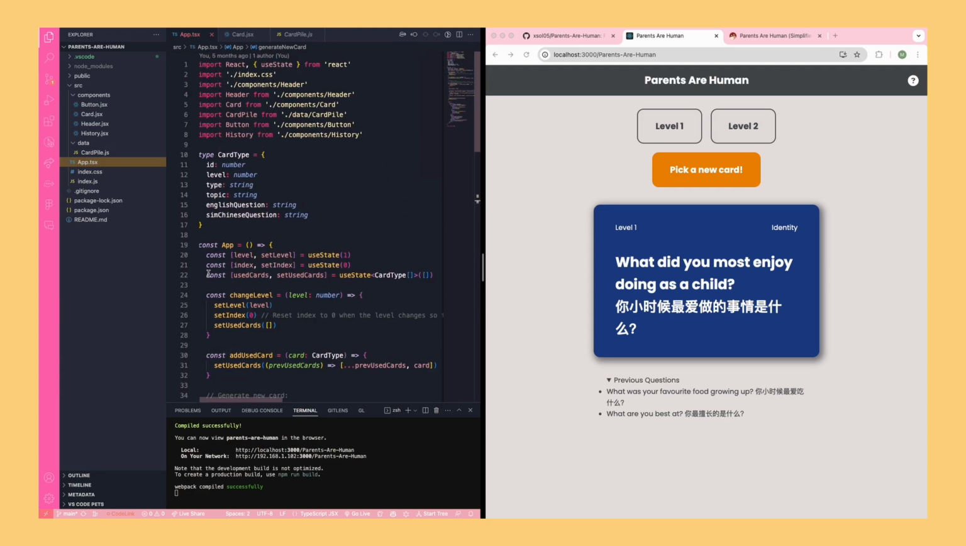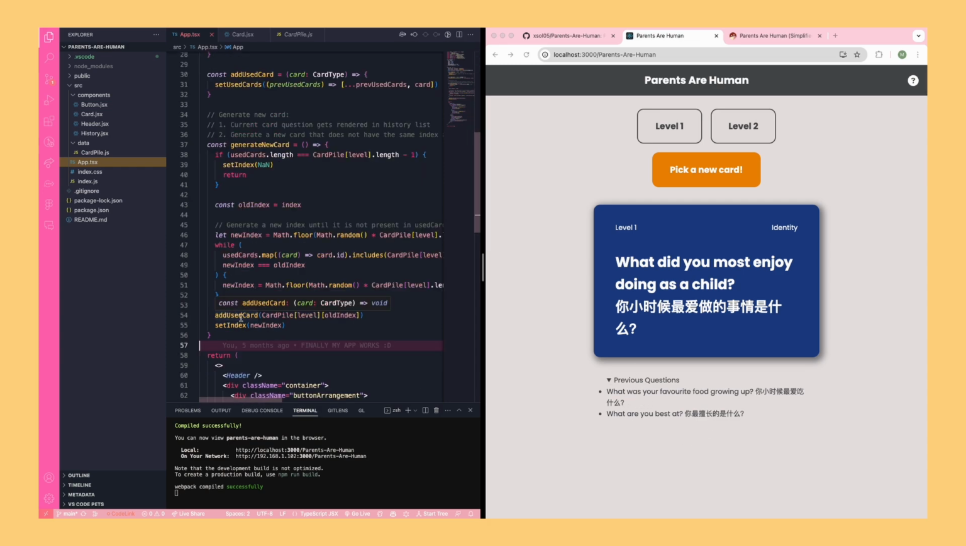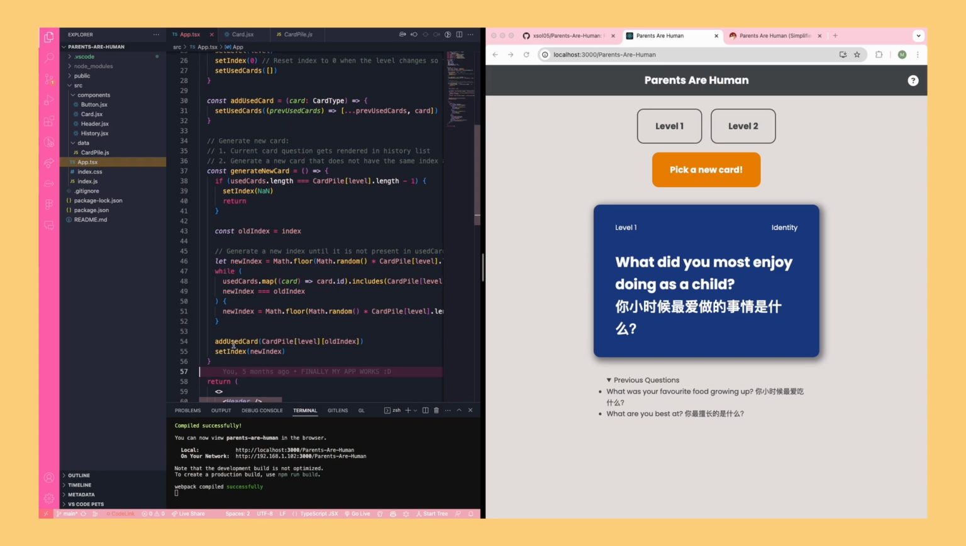Well, it's also one of the states. So this state is going to be for the history component. So after that, it's going to call the add use card function, which is this. The add use card basically adds the old card to the use cards pile, and then it's going to set the index of the card to the new index that was generated.